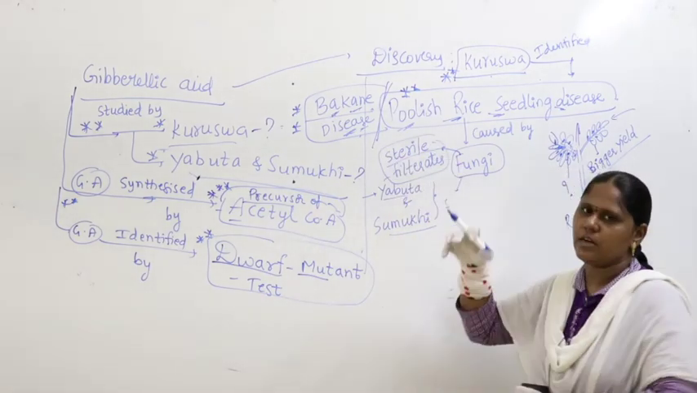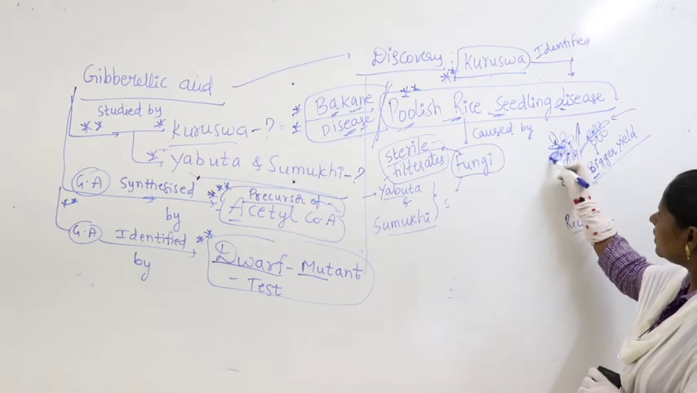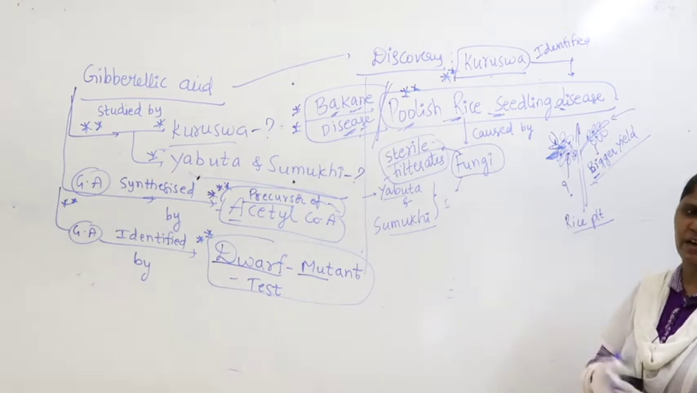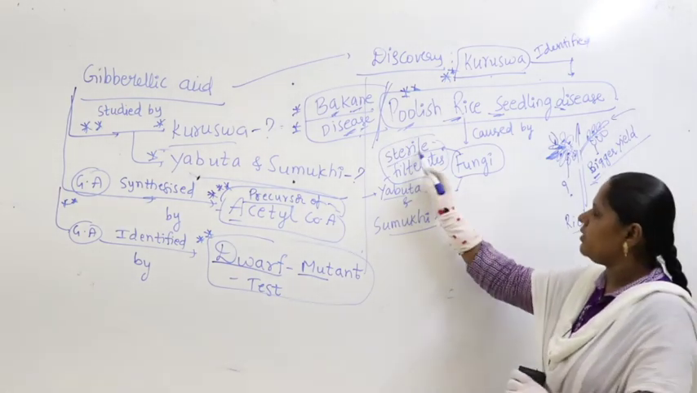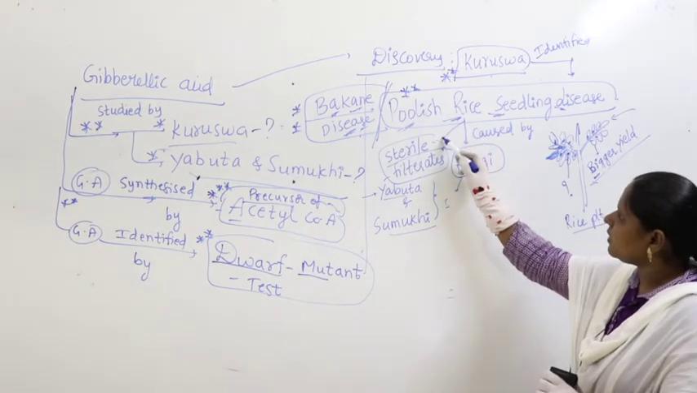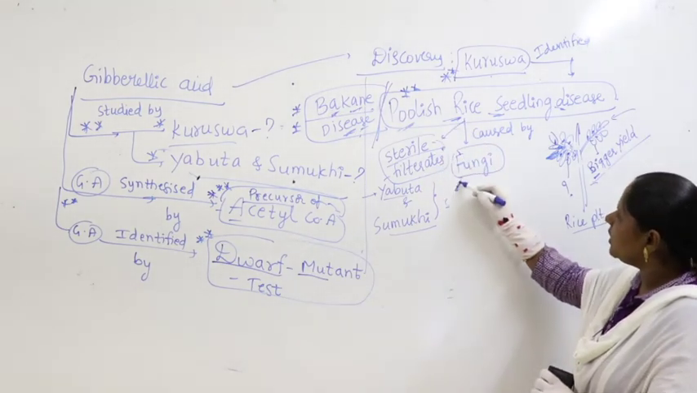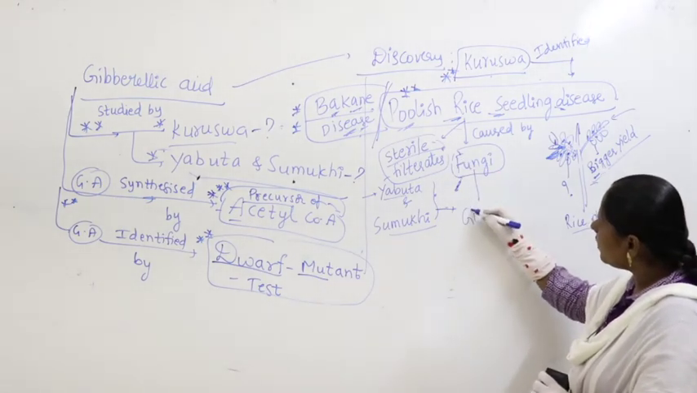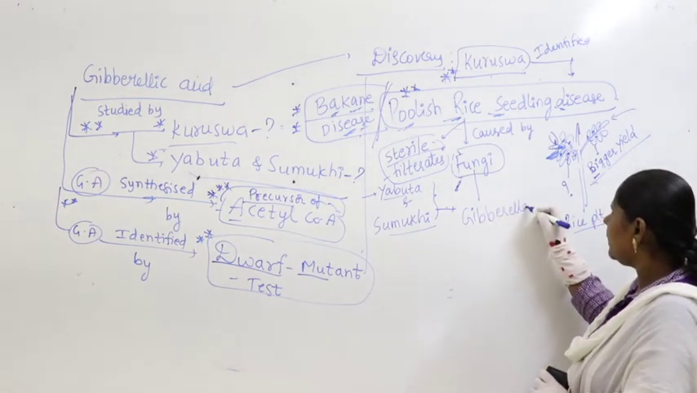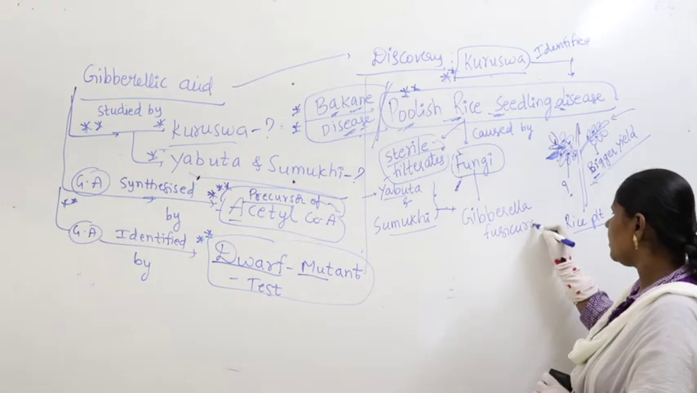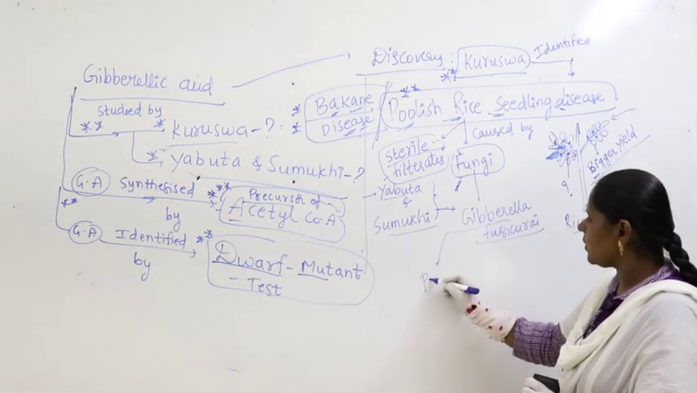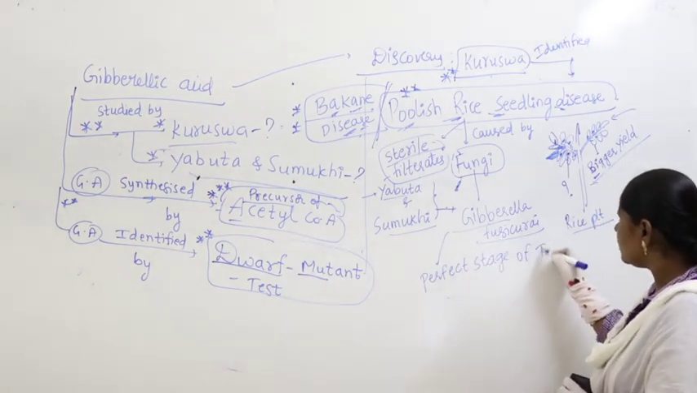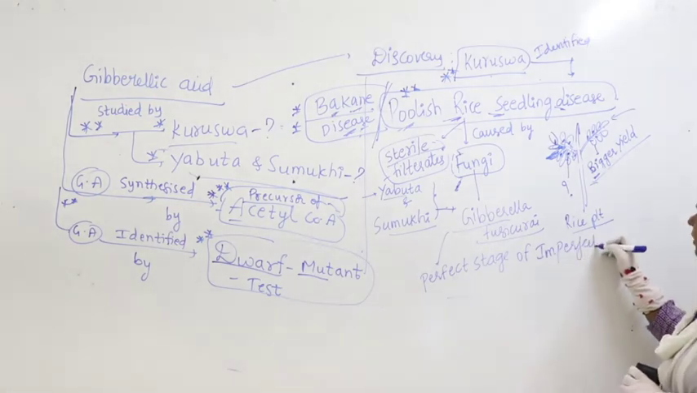They took the sterile filtrate, meaning what? From the rice plant, they took the paste of the rice grains. They extracted and filtered it, so it is called sterile filtrates from the rice plant. They discovered it is not only because of a fungus, and the fungus is nothing but Gibberella fujikuroi, a perfect stage of an imperfect fungus.